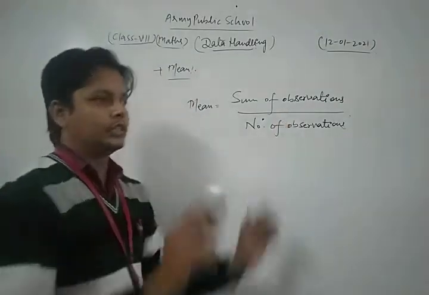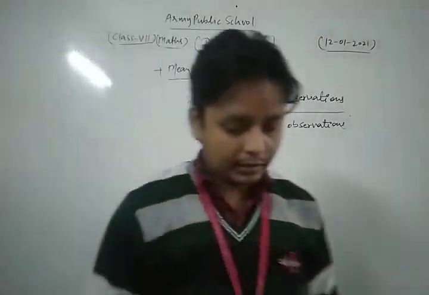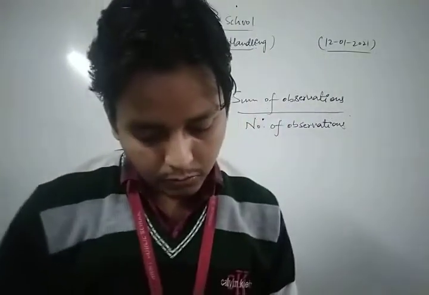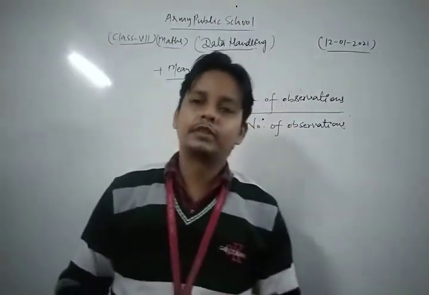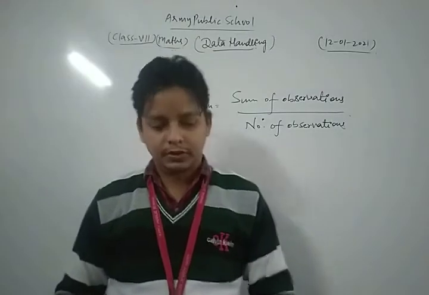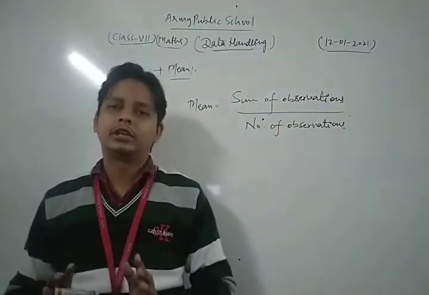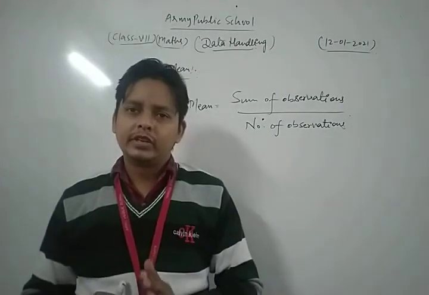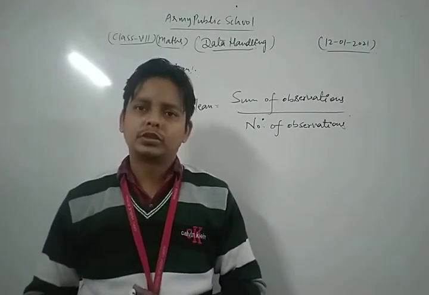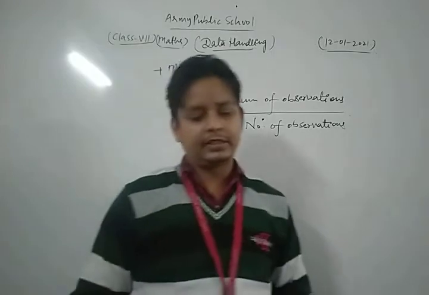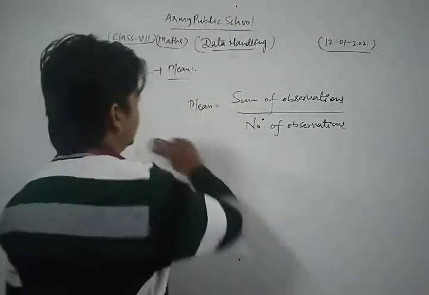So we can say that the mean of the data is equal to the sum of observations divided by the number of observations. This is the very common and only formula related to mean. Now we take some important questions based on this formula.